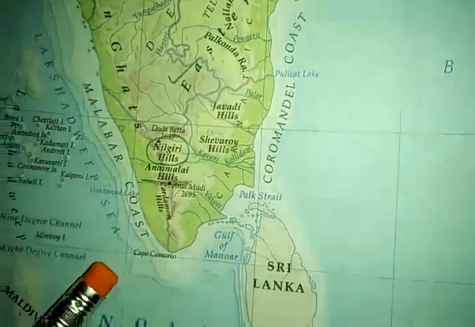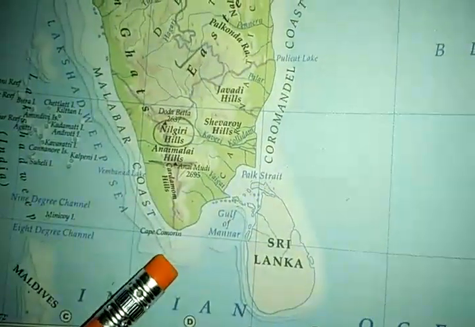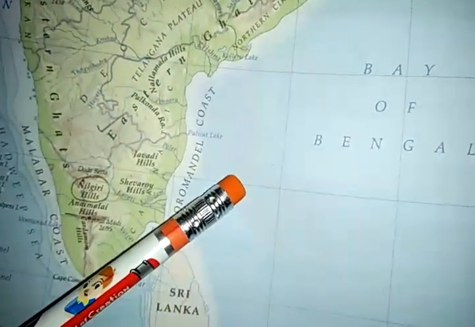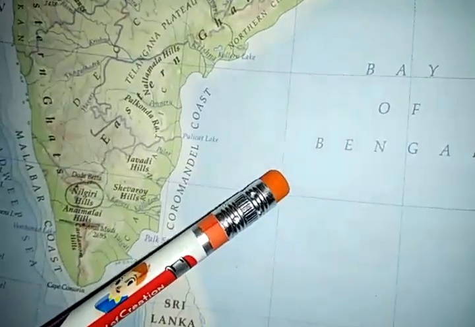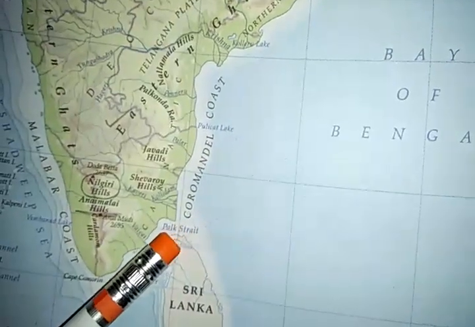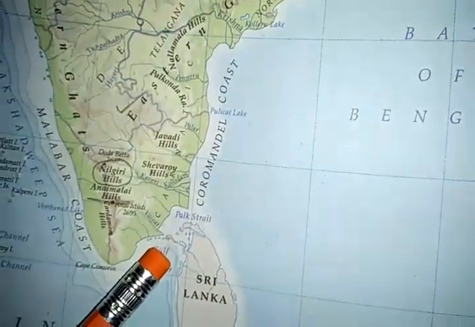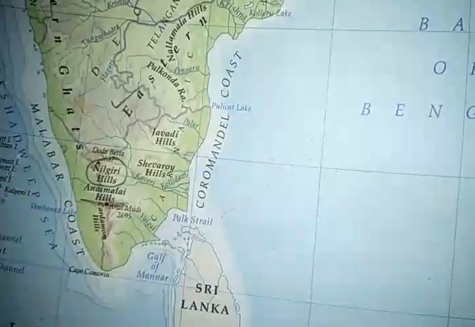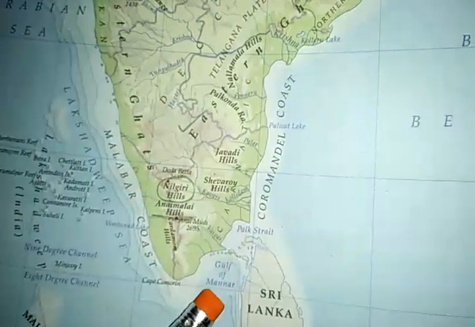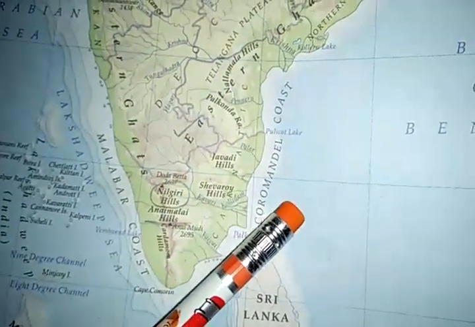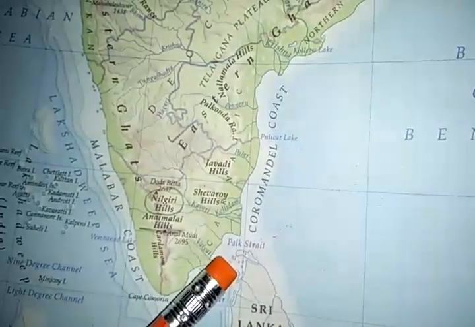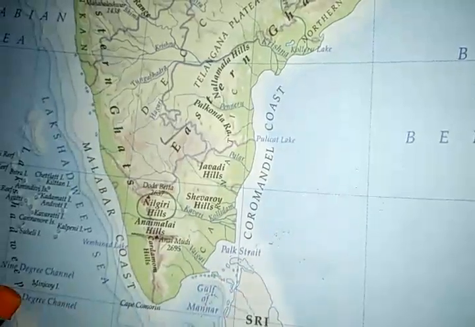This side is the Arabian Sea and this side is the Bay of Bengal. So water from the Bay of Bengal is flowing through this narrow stretch of water. Vice versa, water from the Arabian Sea is flowing through this narrow stretch to the Bay of Bengal. So this is a connecting point between the Bay of Bengal and the Arabian Sea.